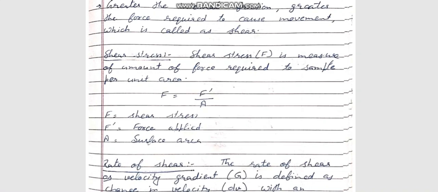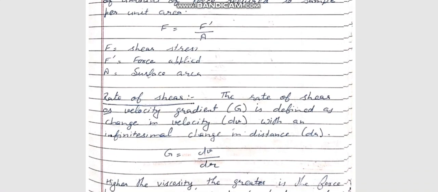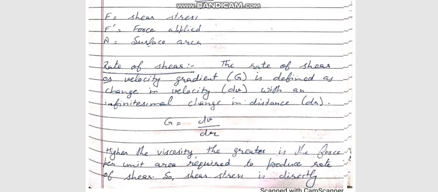Next topic is rate of shear. The rate of shear, or the velocity gradient, is defined as the change in velocity with a change in distance. G is equal to dV by dr. Higher viscosity means a higher force per unit area is required to produce the rate of shear.